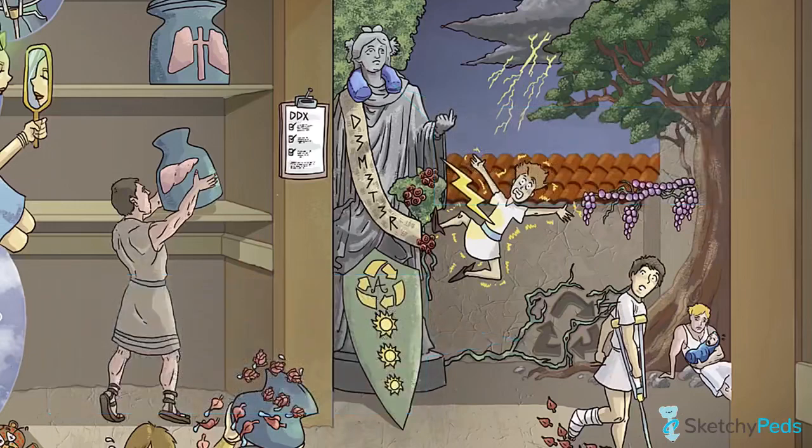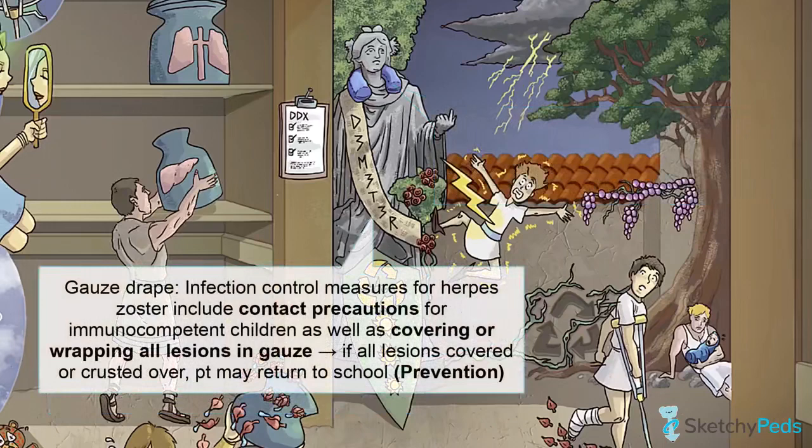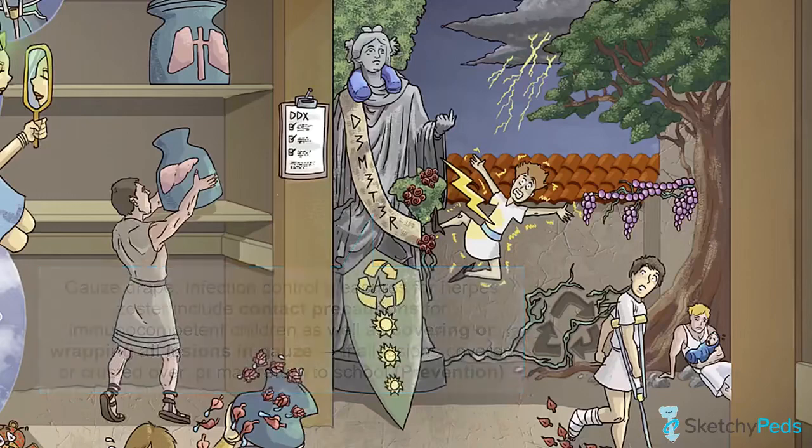In addition to treatment, infection control measures should be put in place to prevent the unnecessary spread of infection. This means that immunocompetent children should be placed on contact precautions and have their lesions covered or wrapped in gauze. Children whose lesions have all crusted or been covered may also return to school.